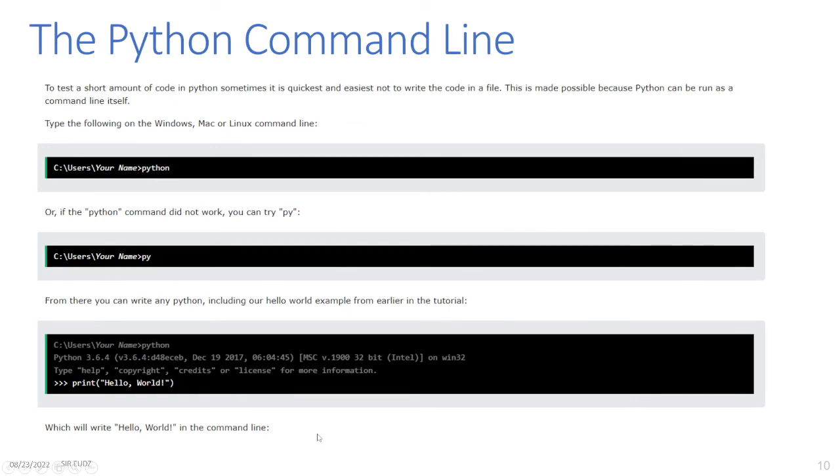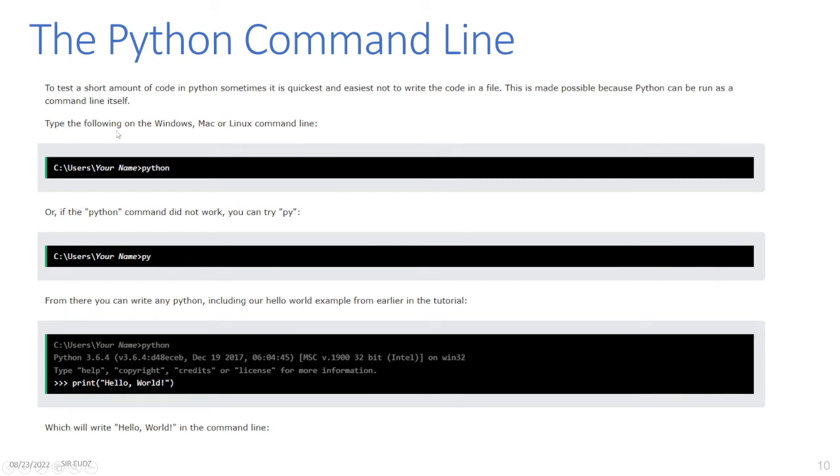The Python command line. To test a short amount of code in Python, sometimes it is quickest and easiest not to write the code in a file. This is made possible because Python can be run as a command line itself.